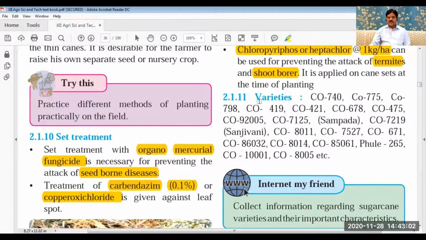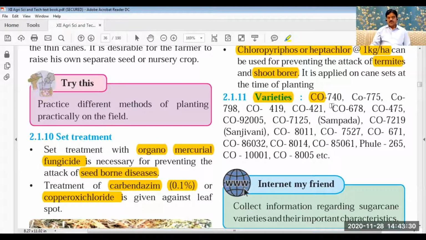Okay. Now varieties. There are different varieties which are named with CO. CO means Coimbatore. Why is it Coimbatore? Because the sugarcane research center is located at Coimbatore in India, and the varieties evolved there are supplied all over the country and in other countries also.